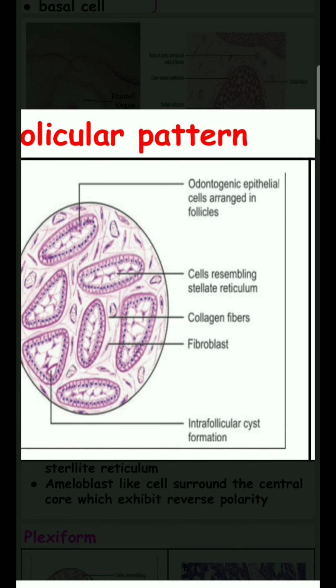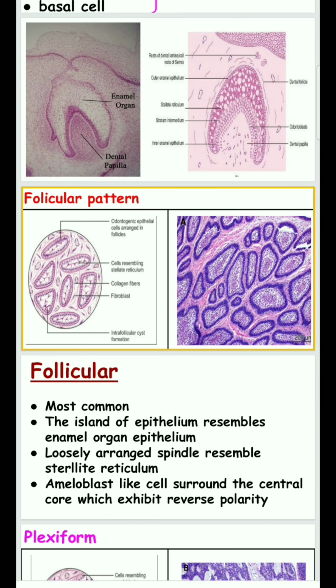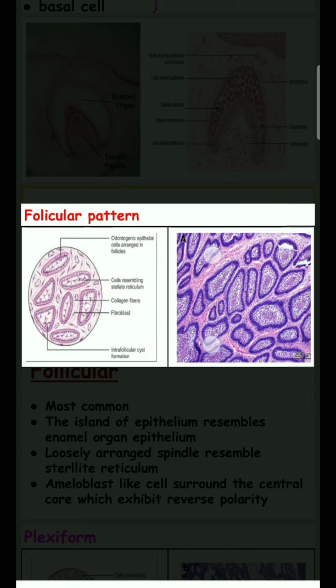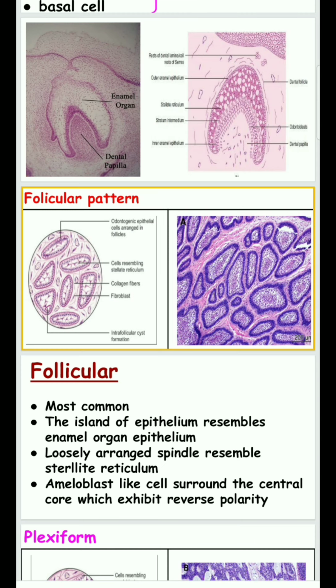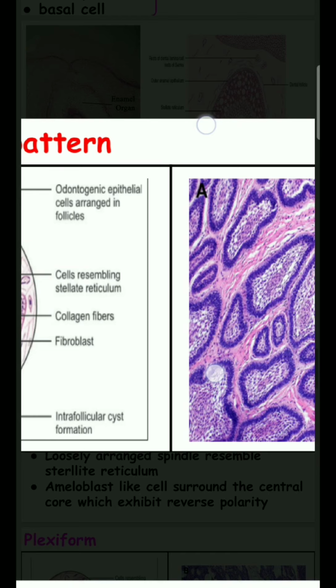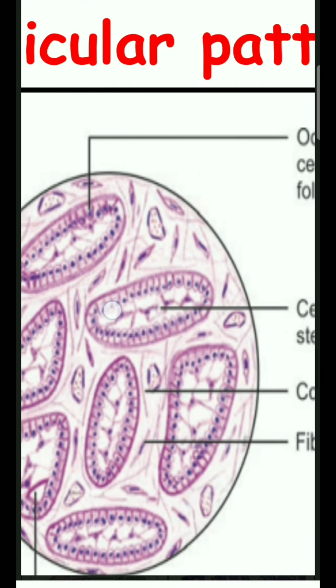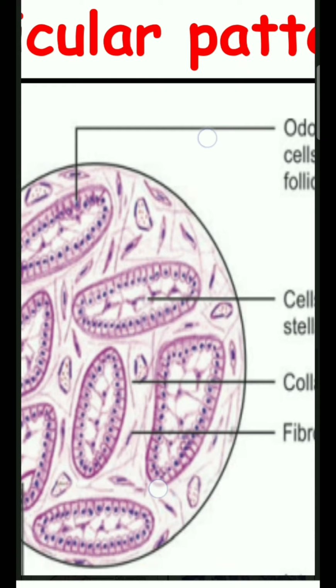Inside the island, there is loosely arranged spindle-shaped tissue that resembles stellate reticulum. At the same time, ameloblast-like cells surround the central core, which exhibit reverse polarity. These are the ameloblast-like cells which surround the periphery and exhibit reverse polarity.